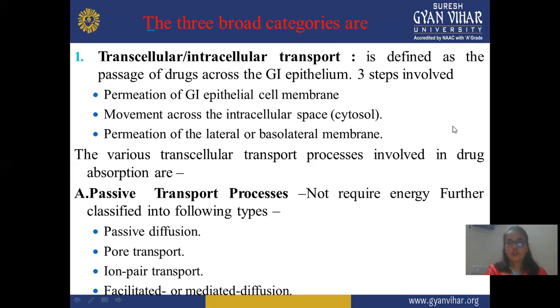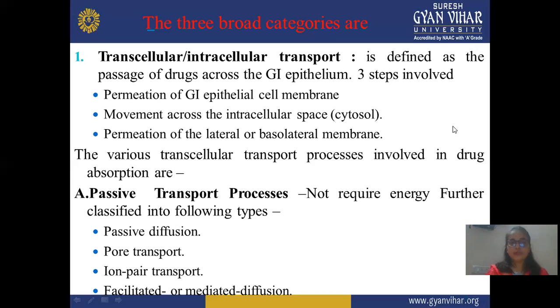It crosses these membranes with the help of some intracellular space or other molecules. Next is permeation of the lateral or basolateral membrane, where absorption takes place with the help of the basolateral membrane.